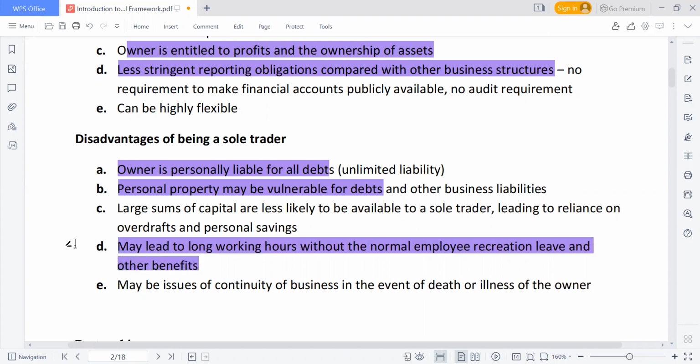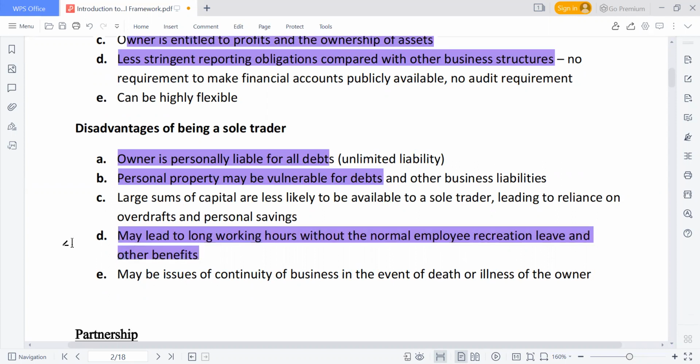As the owner, you have to work 24/7, Monday to Sunday, you're always there. So there's no entitlement to a one month leave. In this form of business organization, that may not really be possible. If you want to take a leave, that means you want to close the business.